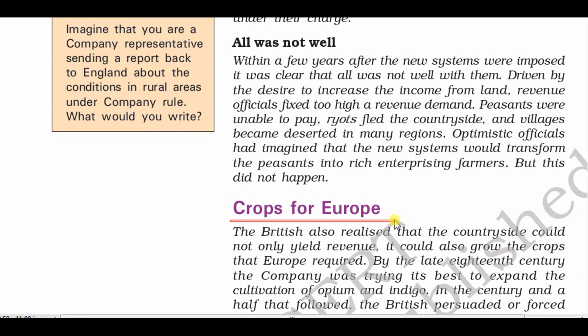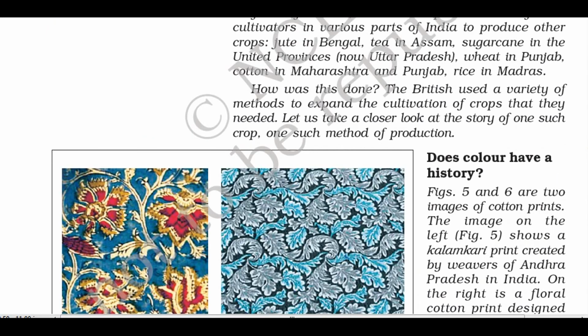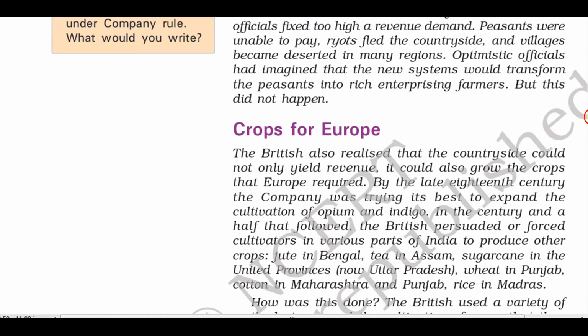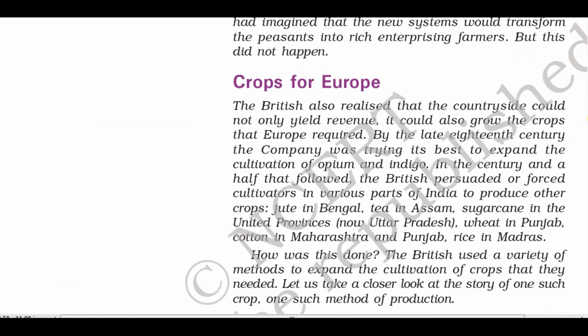So what do you mean by crops for Europe? It means the British forced Indians to grow those crops which were very much essential for the British.